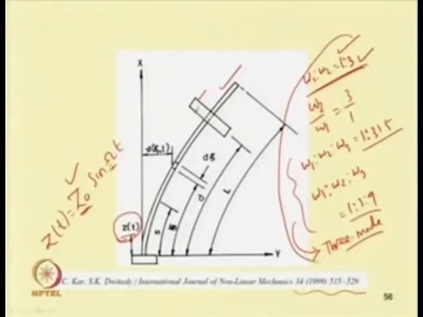So, in this work the response of the system is obtained for this 3 modal interaction, and one can observe fixed point response, periodic response and chaotic response also in this case. So, let us take this example.